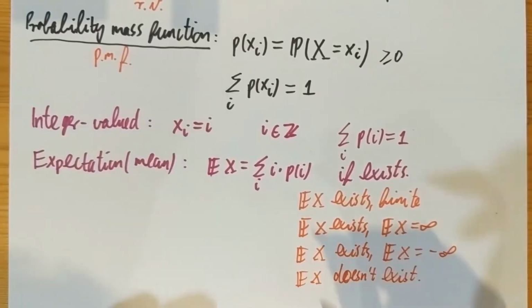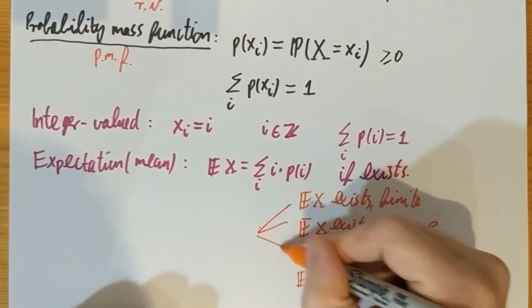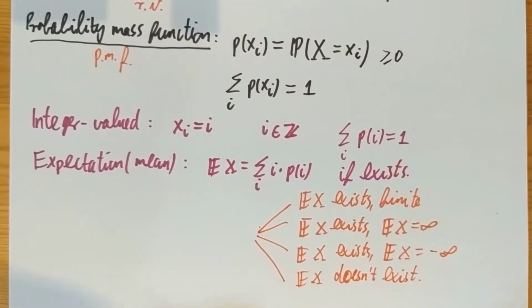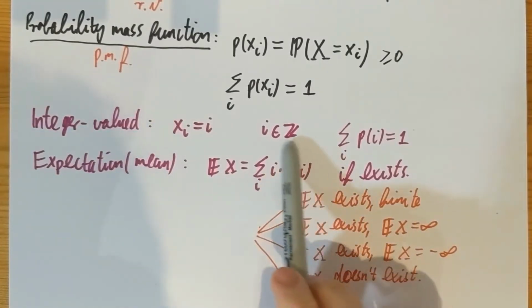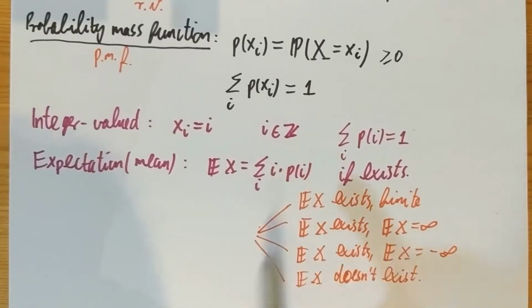That's another possibility. So these are 4 possible cases for the expectation. Okay? And so what is this case when the expectation doesn't exist? Well, that's the case when both the positive part of this sum, when i is positive, and the negative part of this sum, when i is negative, is infinite. And in that case, there is no way to do the total sum. It doesn't make sense. And in that case, we say that E of X doesn't exist.